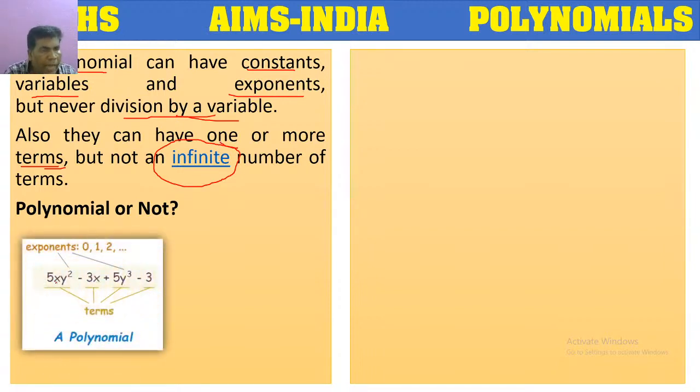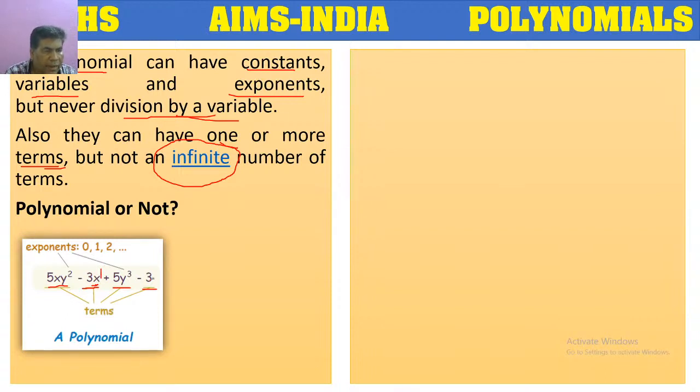So here they have given the expression 5xy square minus 3x plus 5y cube minus 3. Numerals like 5, minus 3, plus 5, minus 3 are there, variables like x and y are there, exponents like in y square 2 is there, in y cube 3 is there. Here on x there is nothing, means we have to take it as 1, we can take it as x power 1.